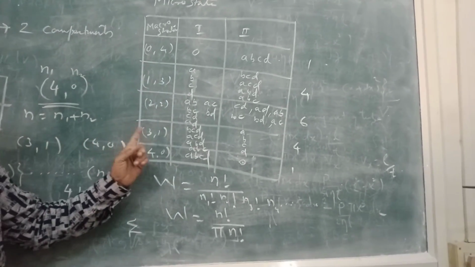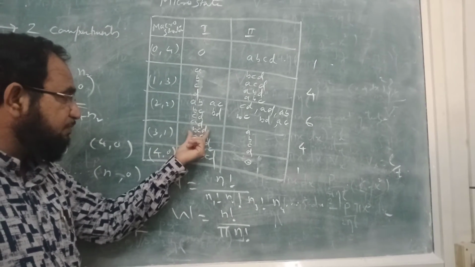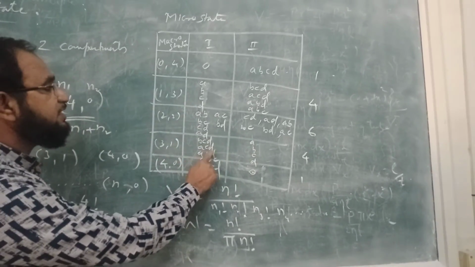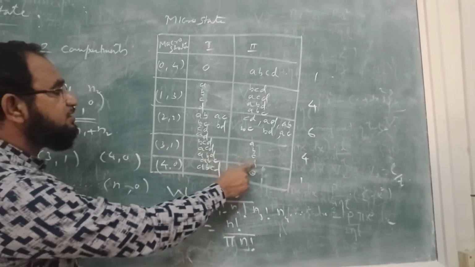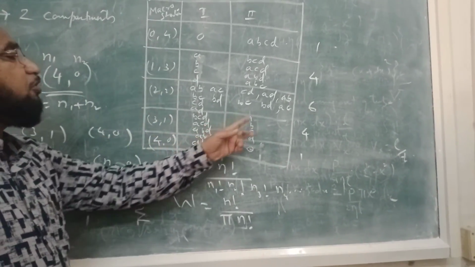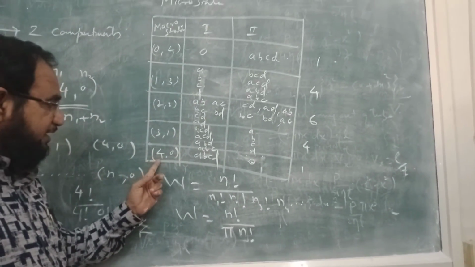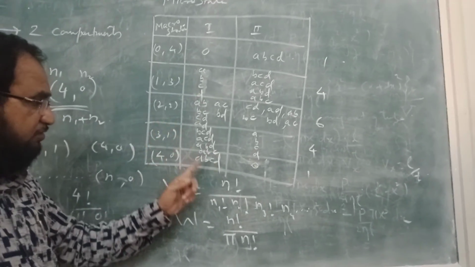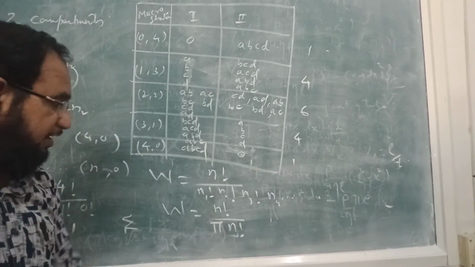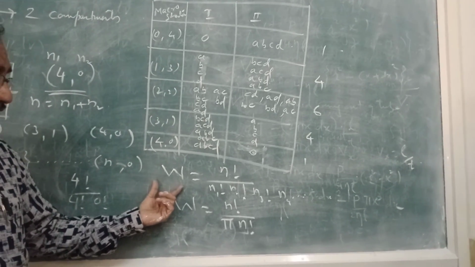Now similarly, if I am having the 3-1 combination, then suppose B, C, D, these three particles, are in the first compartment, A will be in the second. If ACD is here, B will be there. If ABD is here, C will be there. If ABC is here, D will be there. Now the possible microstates are 4. Similarly, if there are 4 particles in the 4-0 combination, then in the first compartment all 4 ABCD, in the second 0, the possible microstate is only 1.